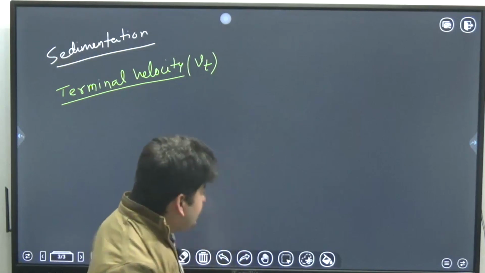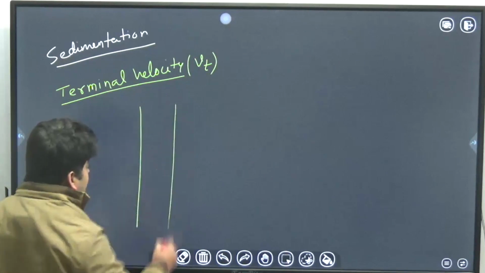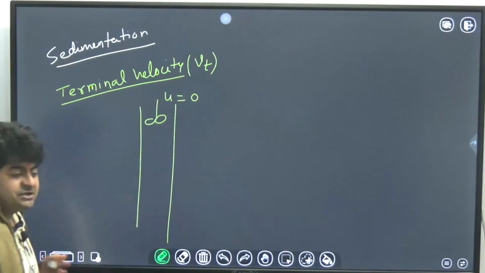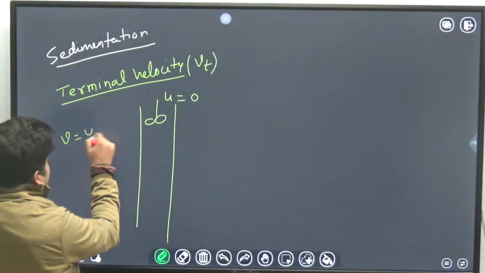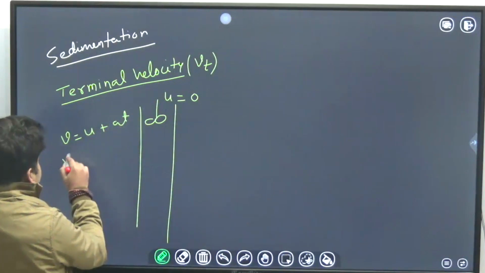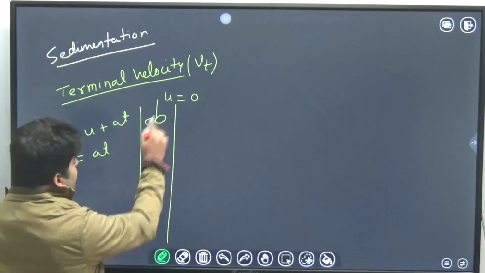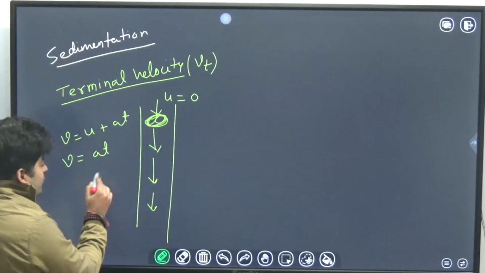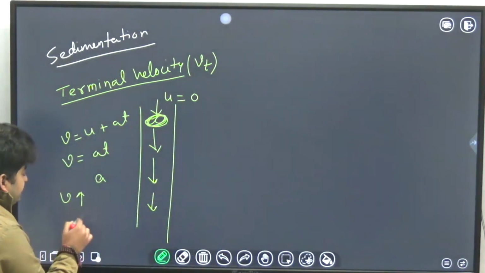Similarly, when a particle is settling, means falling down in a column of infinite height, suppose free falling is there, the initial velocity is 0. From the first equation of motion we know that v is equal to u plus at. As u is 0, v will be equal to at. As the particle is falling down, until acceleration is there, velocity will keep on increasing.